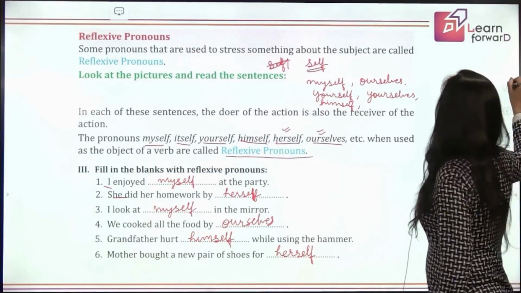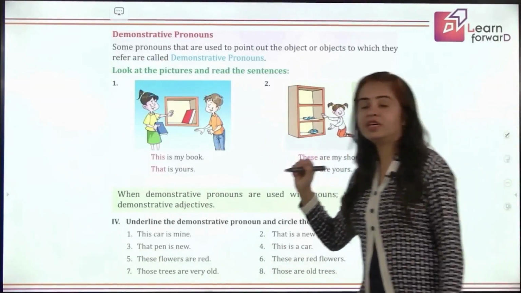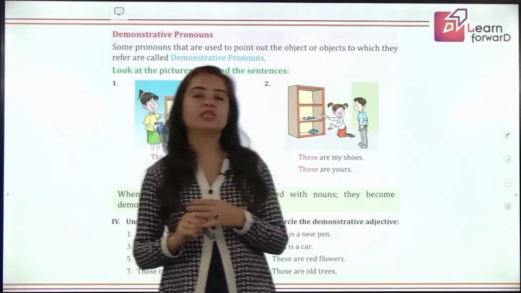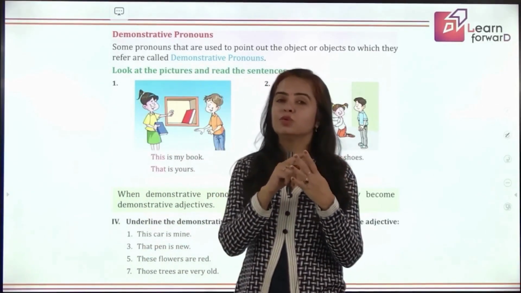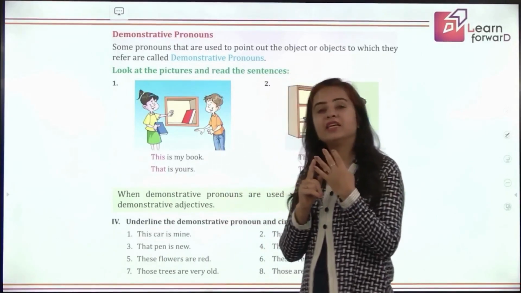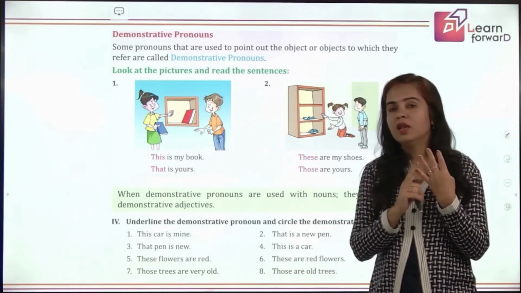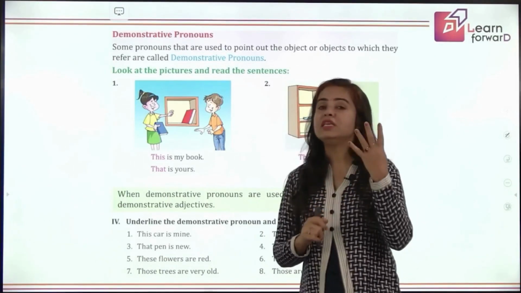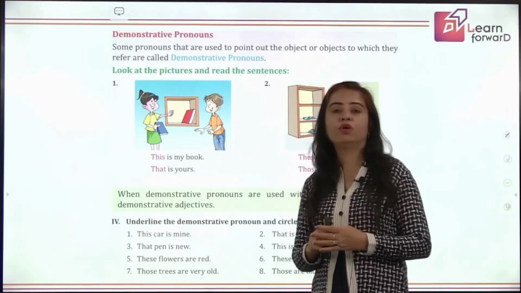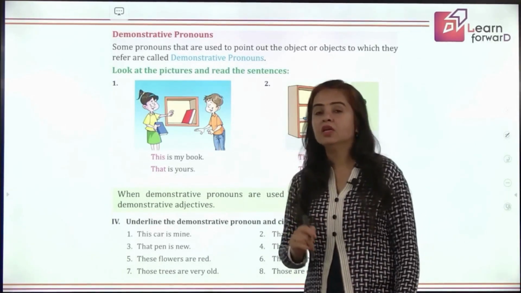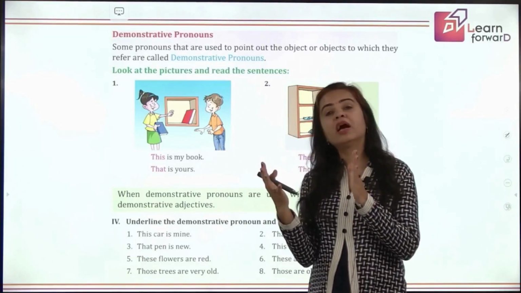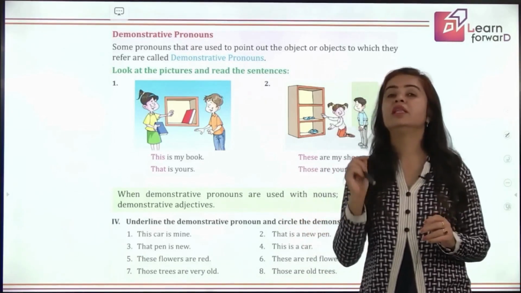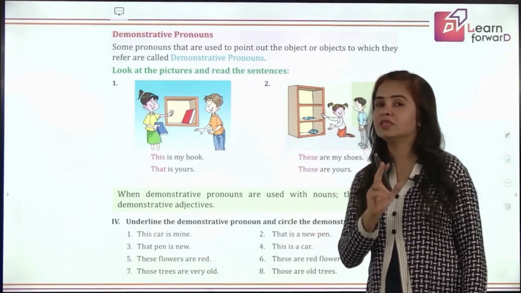Can we move ahead? Yes, demonstrative pronouns. When we did demonstrative adjectives, I told you there are 4 words that are used as pointers: this, that, these, those. Yes, the same are adjectives, the same are pronouns also, children. Now you need to quickly recall that while doing demonstrative adjectives, I told you these words will always be followed by nouns, right? So when these words are followed by nouns, they are demonstrative adjectives. And when they are not followed by nouns, they are demonstrative pronouns. The same words: this, that, these, those.